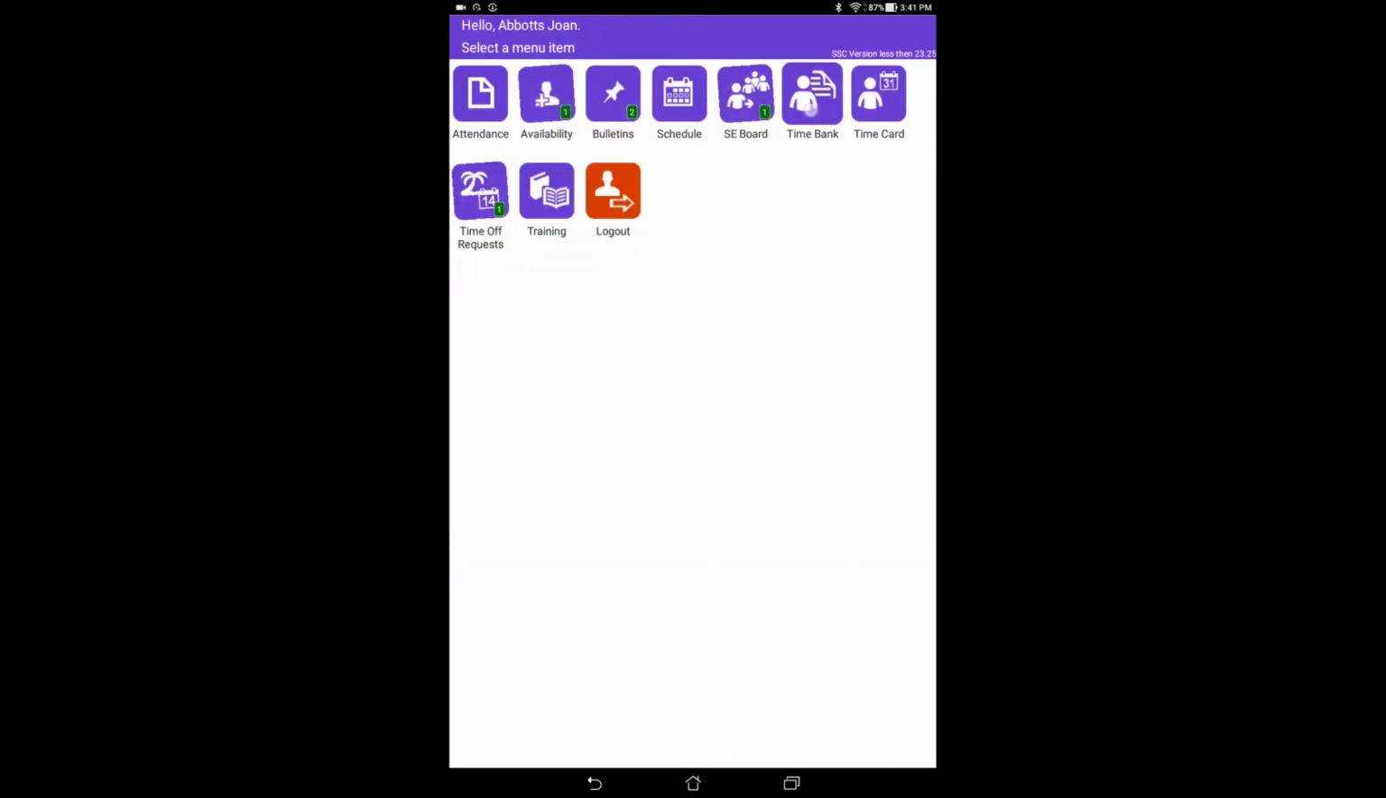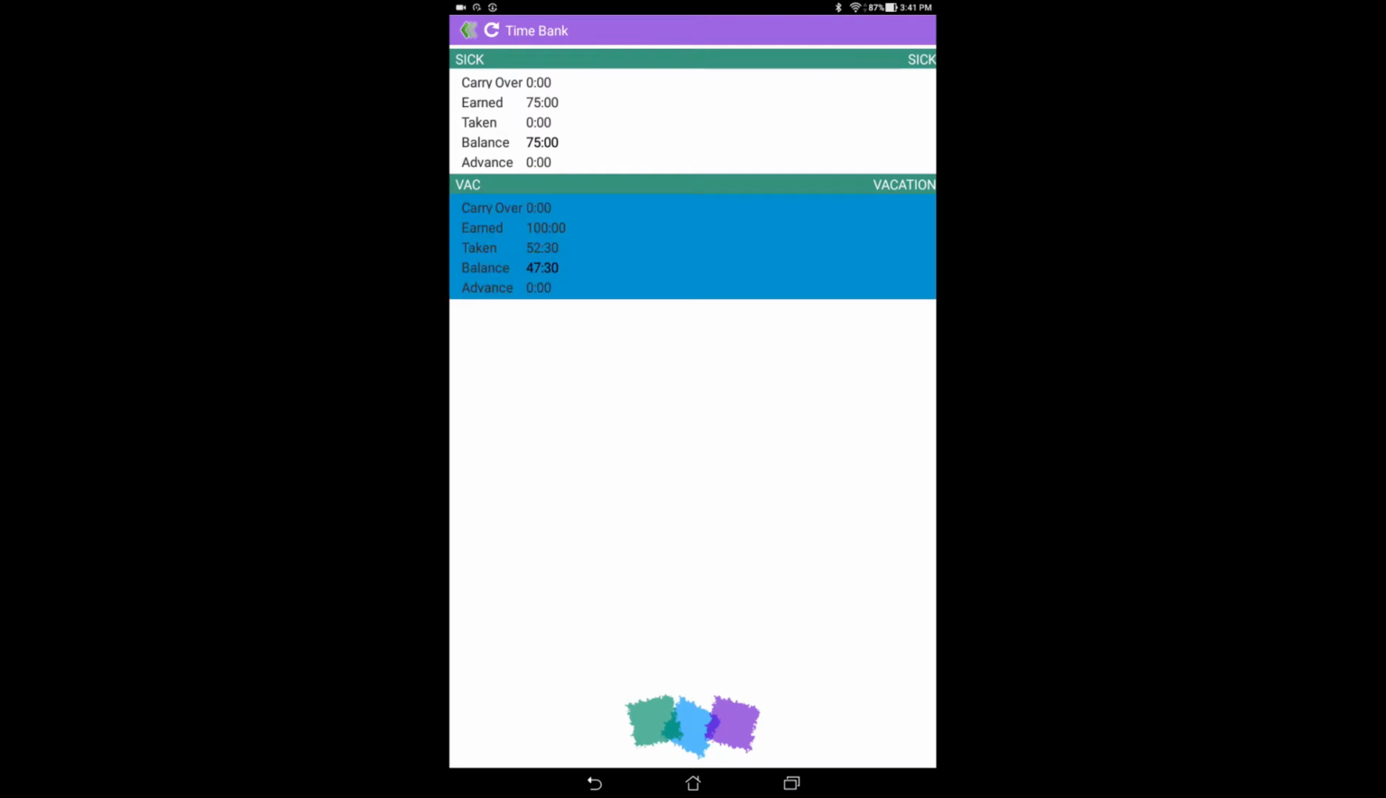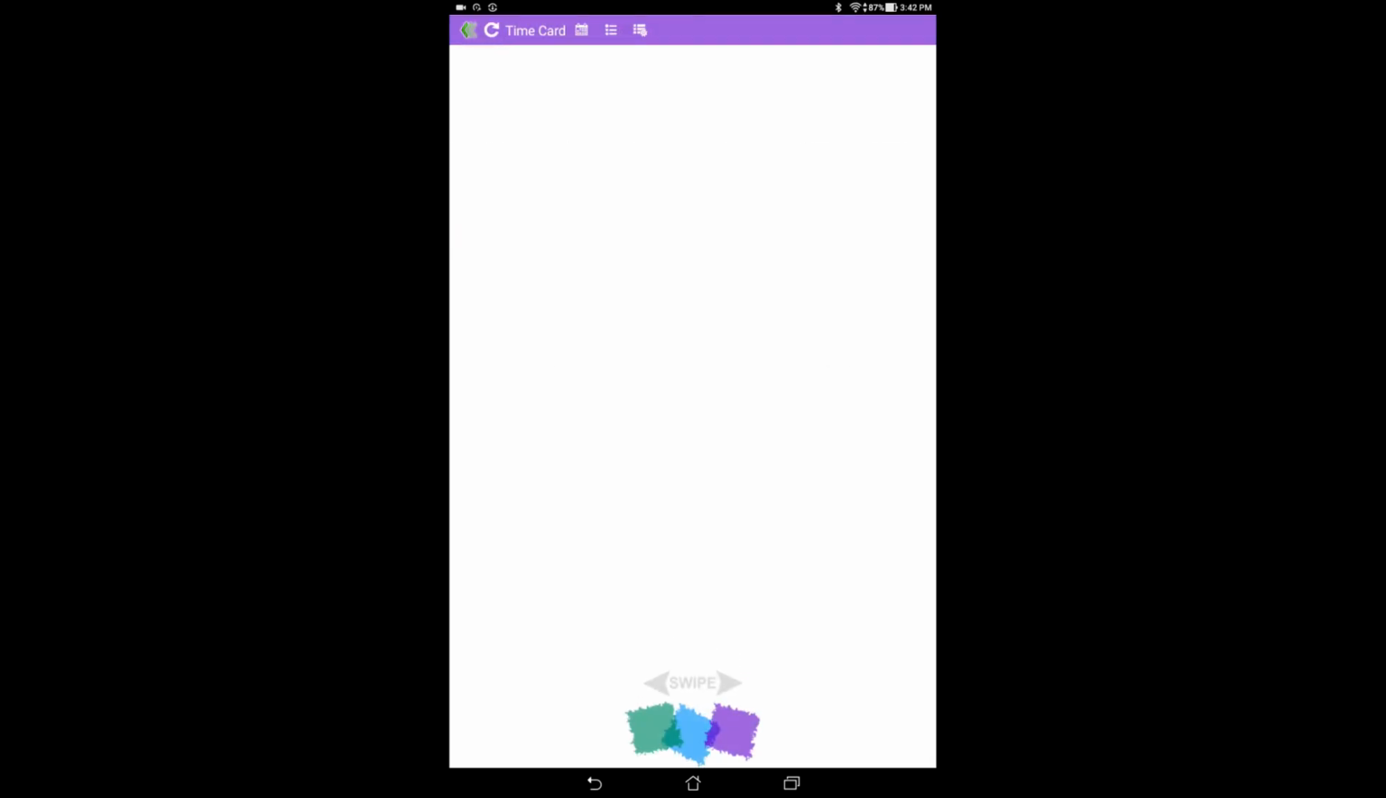The Time Banks menu is where you can view the time that you have accrued at your facility. For example, you can see here this employee has 47.5 hours of vacation time left over. The time card is where you're able to see the hours that you worked at your facility. For example, this employee has worked 8 hours paid at regular time on the 20th.